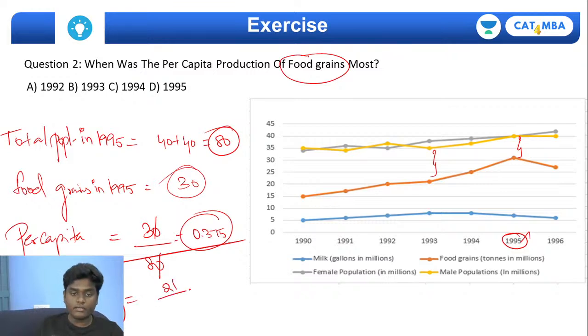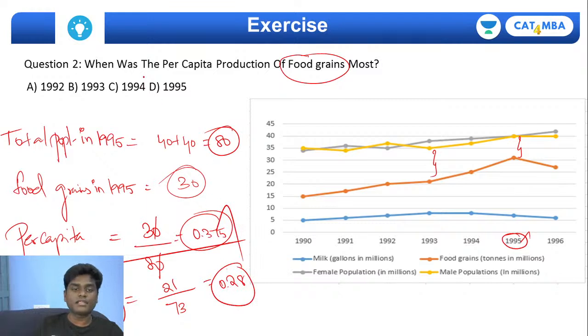So 21 divided by the total population, I think it's going to be 35 plus 38. So it's going to be 73. If you try to do this, what exactly you'll be getting? This would give you 0.28 something, which is absolutely lesser than this.